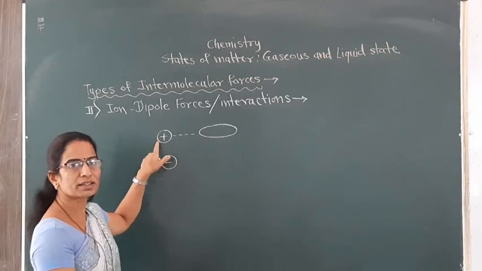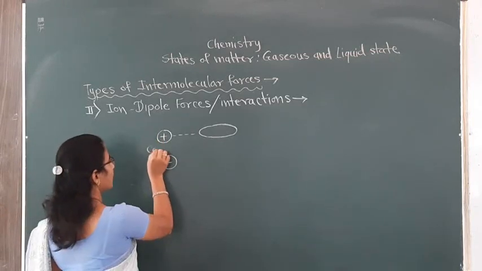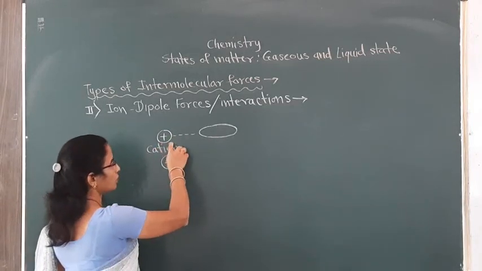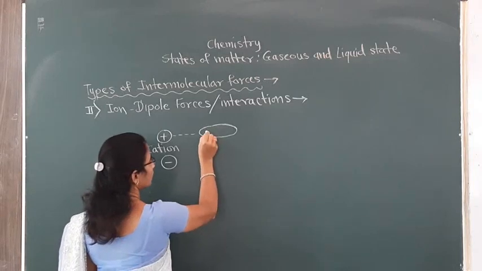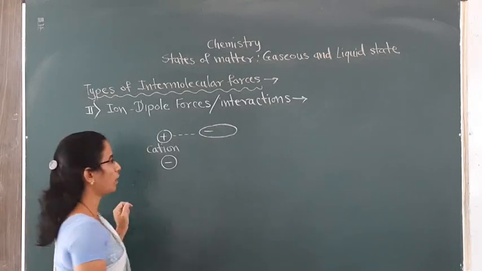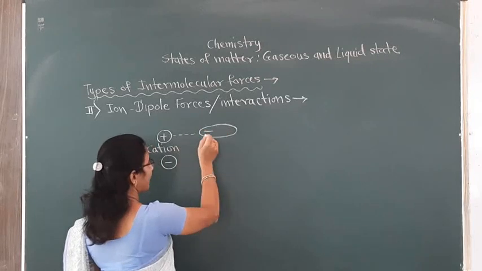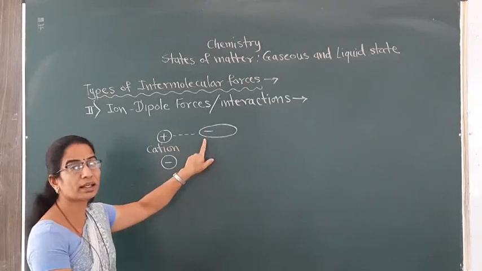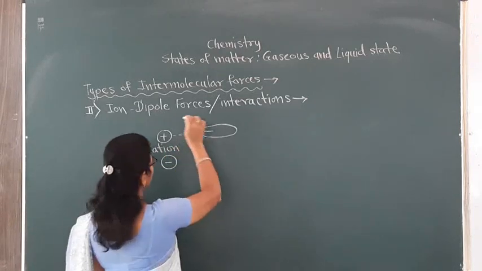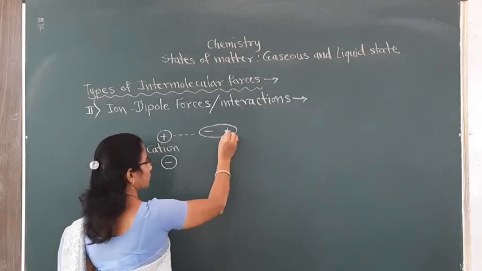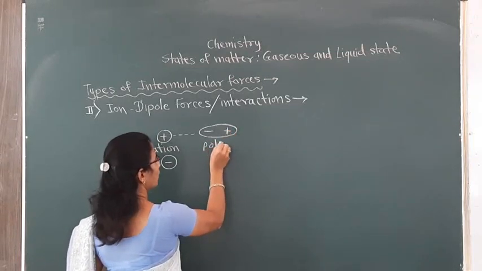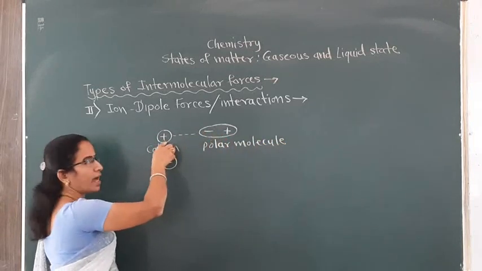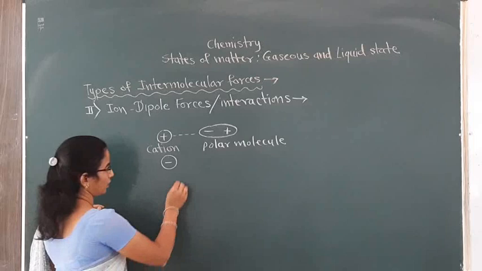Here this ion is a cation, it has a positive charge, and therefore this positive charge will attract the negative pole of this polar molecule. So the attraction will be created between a positively charged ion and the negative pole of that dipolar molecule. So this polar molecule will align in this manner, with the negative end attracted towards the cation.